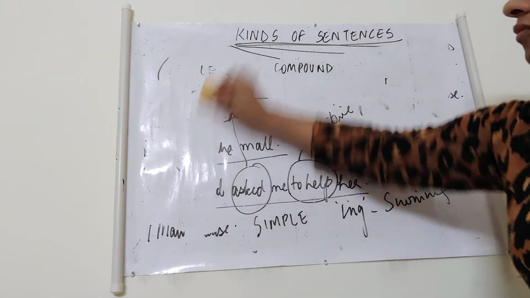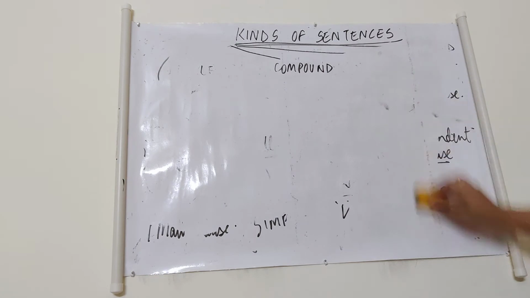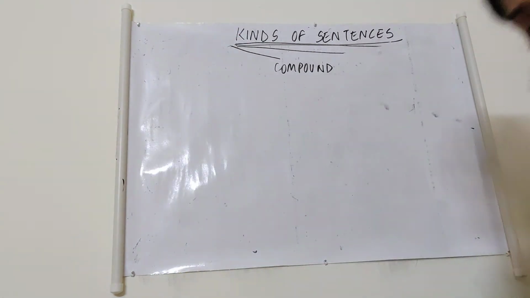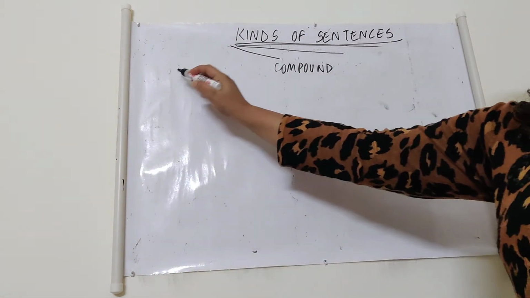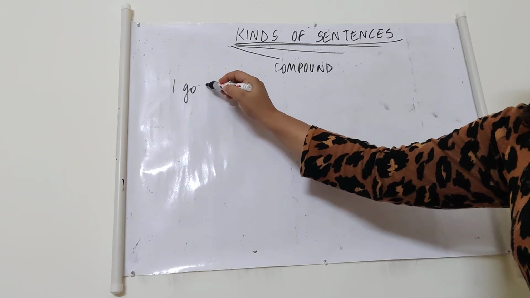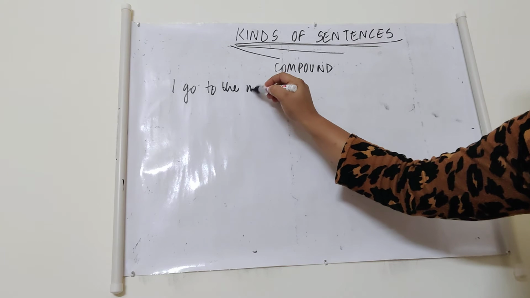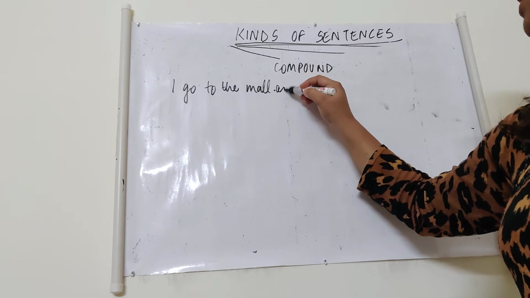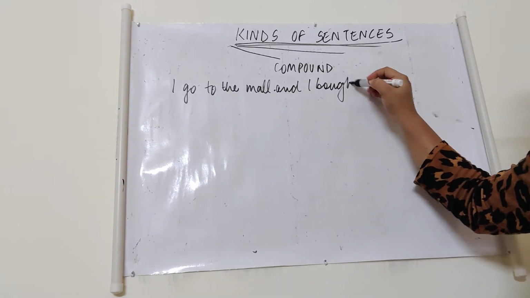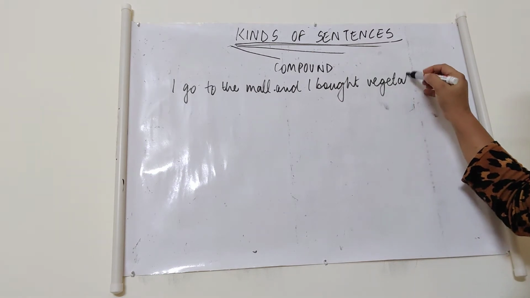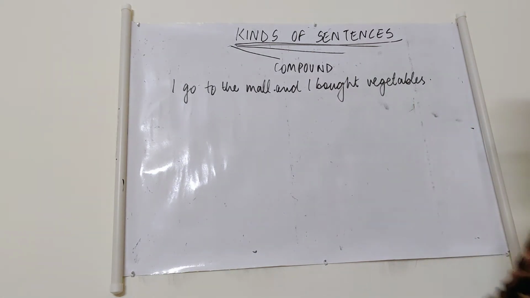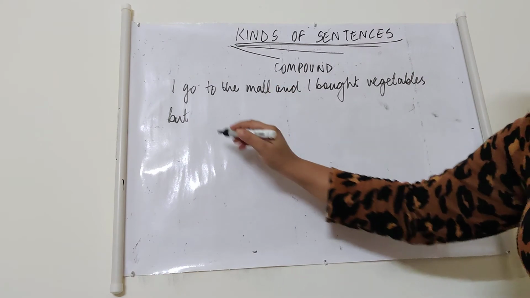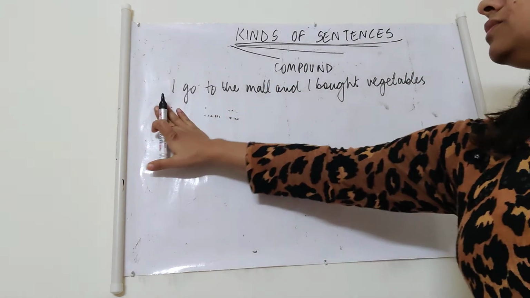For example, if I say, I go to the mall, and I bought vegetables, but I'll stop here.